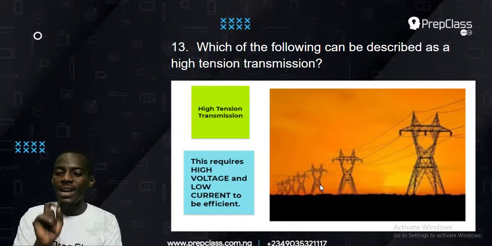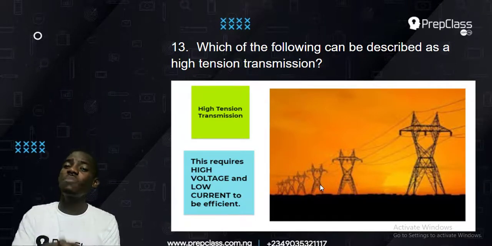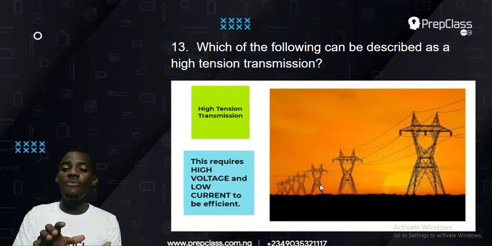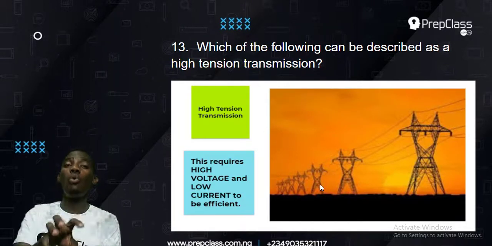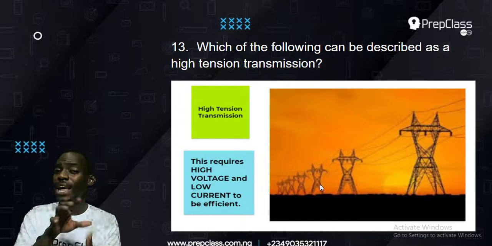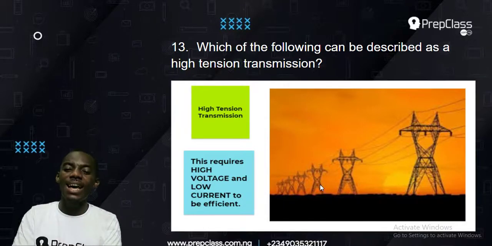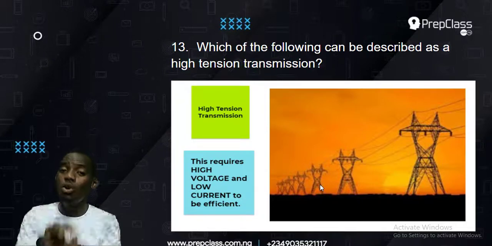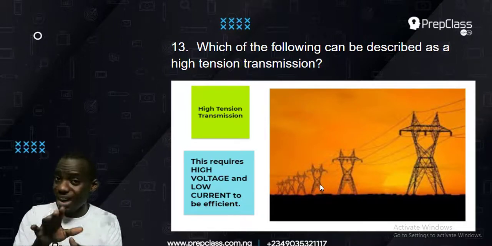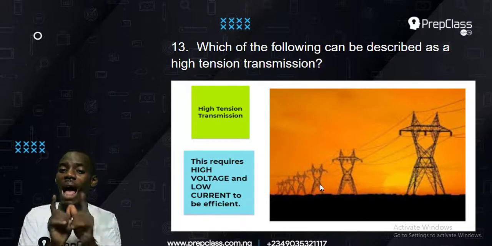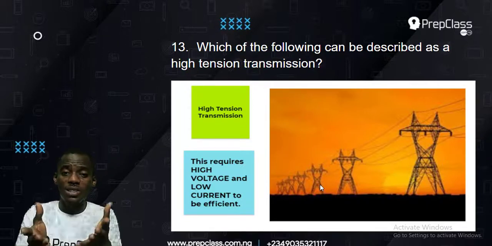I'll say it again: voltage must be high for electricity to move in a high tension transmission system. The voltage must be made very high and the current must be made very low, and that makes it move faster.